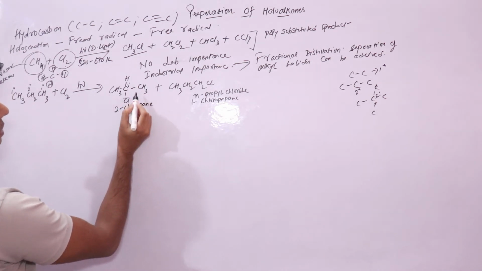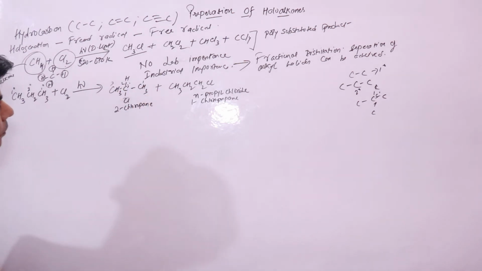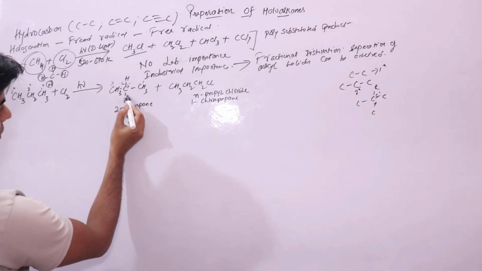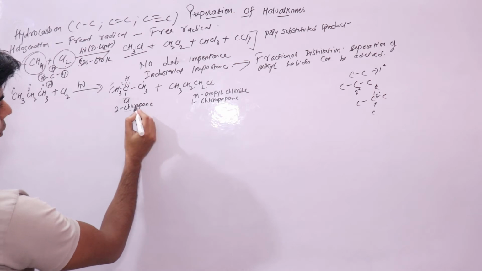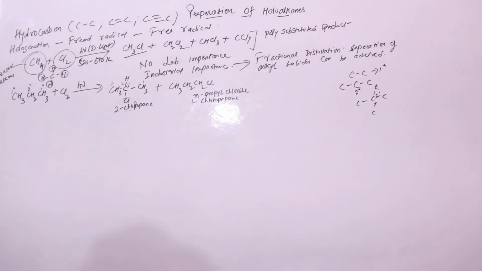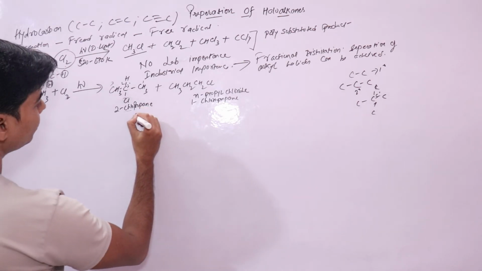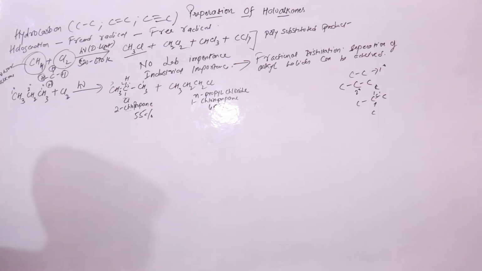And how will you name it? Since this is 1, 2, 3, here this chlorine is connected to the second carbon atom, so 2-chloro, propane, 1, 2, 3 propane, right? Now which one would be in more quantity? This would be in more quantity. This is 55%, this is 45%, right?